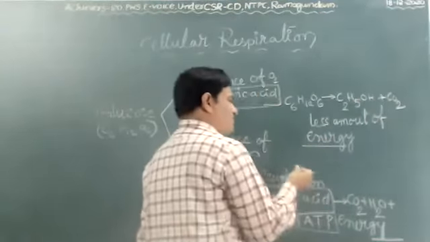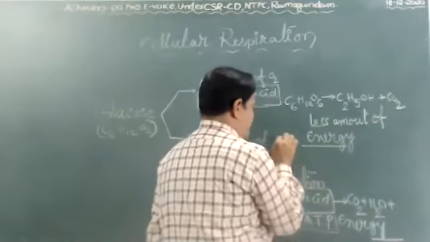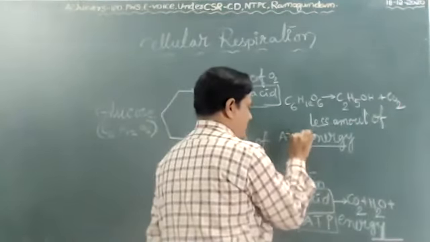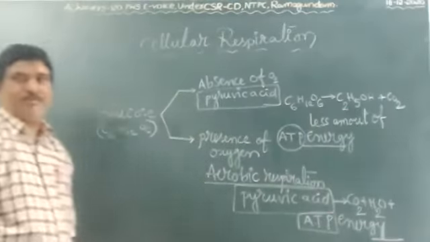Here a less amount of energy is formed, also in the form of ATP. Energy is always in the form of ATP.